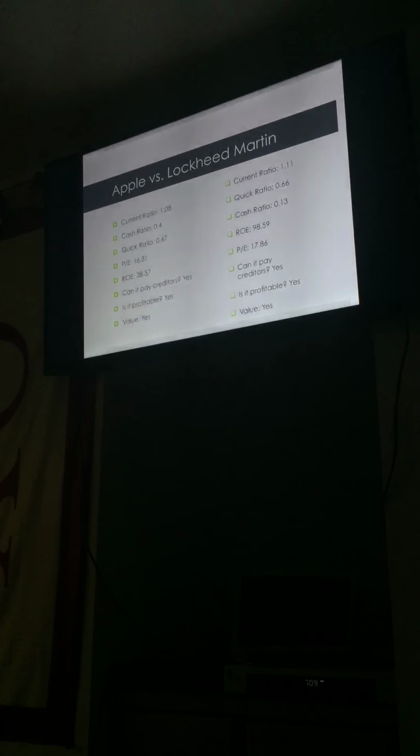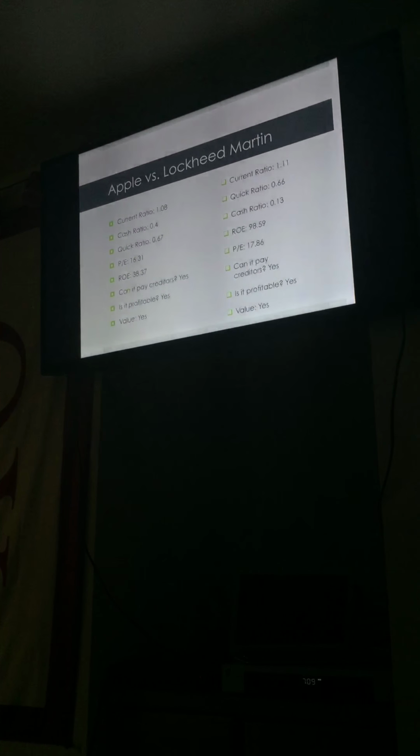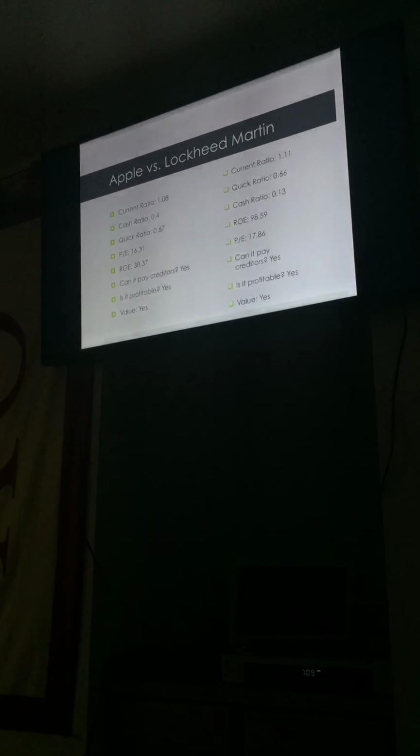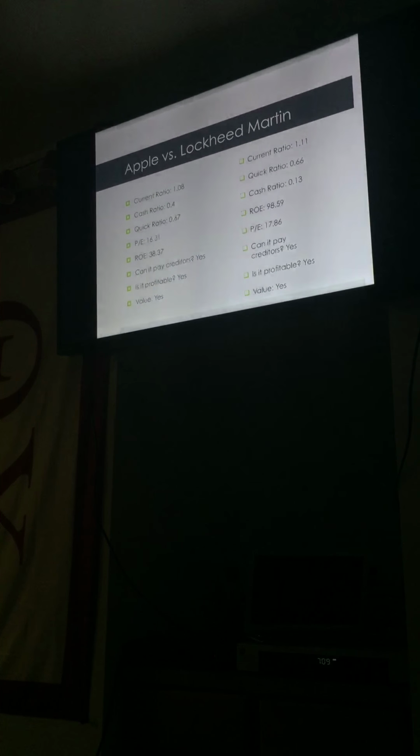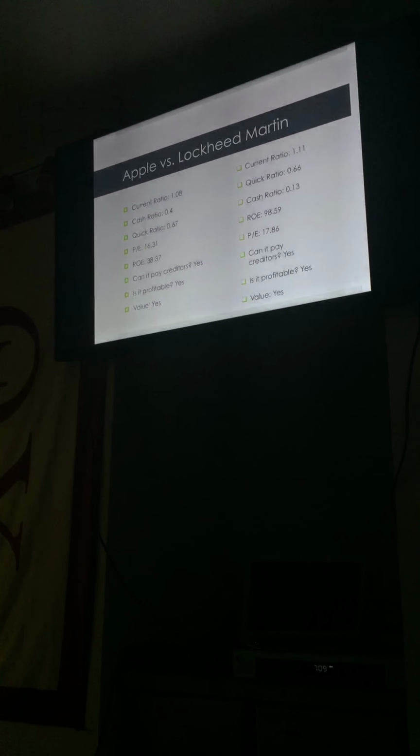So both companies are very profitable. They're able to pay their creditors. They're able to offer their shareholders a good bit of wealth and add value to portfolios.